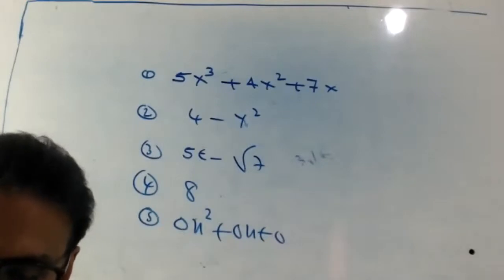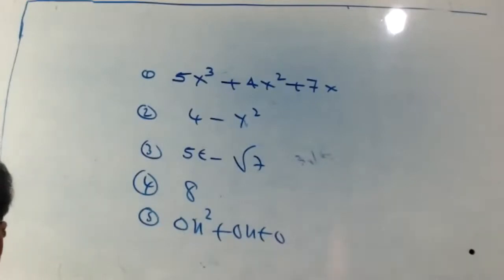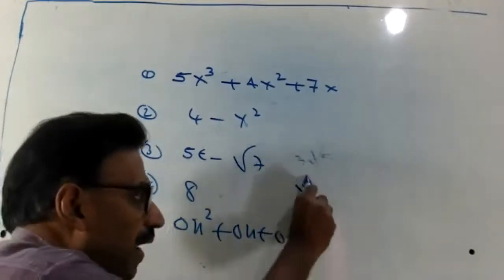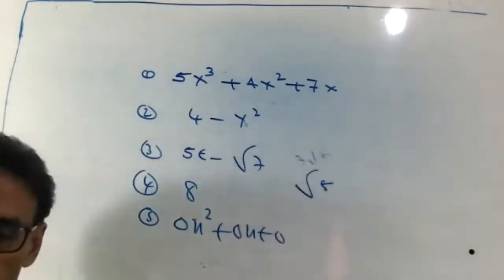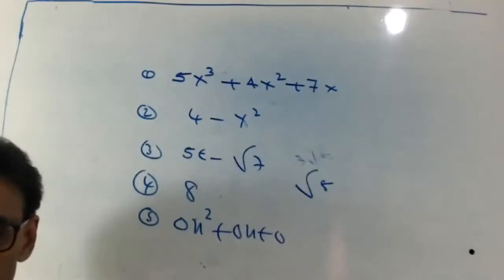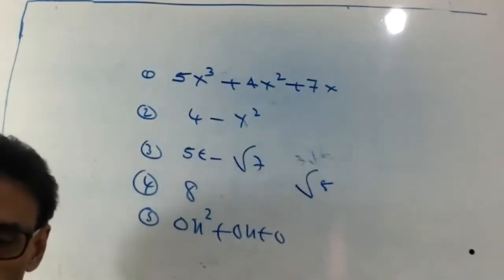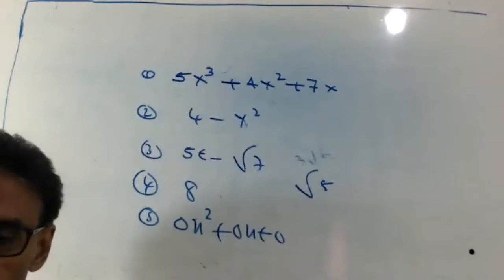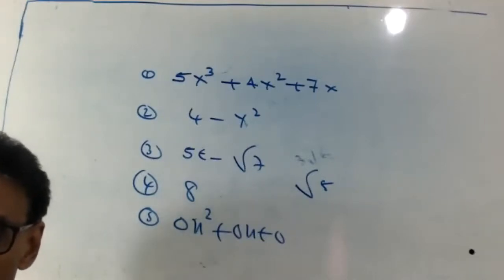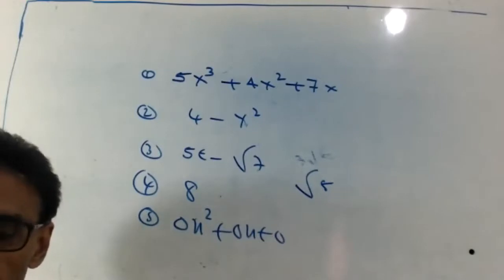The degree of a constant polynomial is 0. Okay, the degree of root 5 only. What is the degree of root 5? 0, because it's a constant polynomial. Not 1. Last class I gave the note.